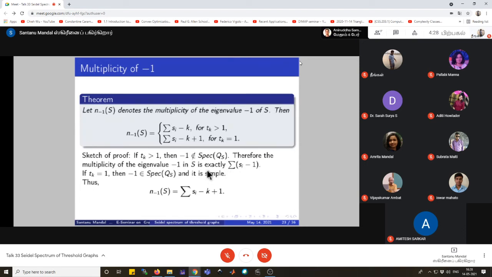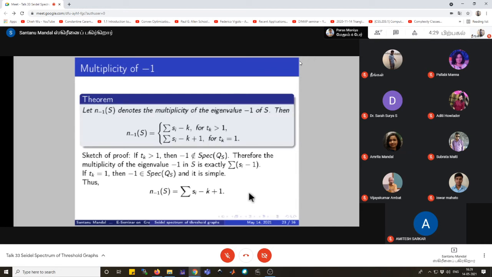And if we take t_k equal to 1, in that case, minus 1 will be a simple eigenvalue of QS, we have already proved it, and so the multiplicity will be 1 more than we got in the previous case. That means it will be summation s_i minus k plus 1.